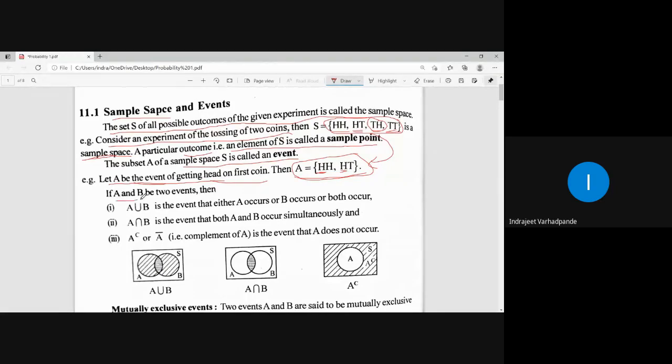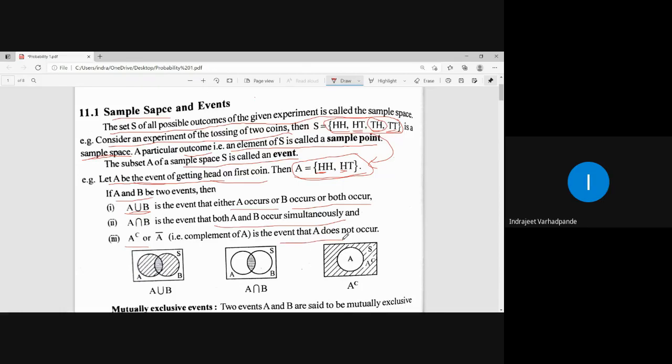If there are two events A and B, then A union B means the collection of both the sets A as well as B. This implies that either A occurs or B occurs or both occur. See, A union B will be the collection of all the elements in A and all the elements in B, right? Together, the total addition of all the elements of A as well as B is called A union B. A intersection B means both the events A and B occur simultaneously. A complement means the event A does not occur.